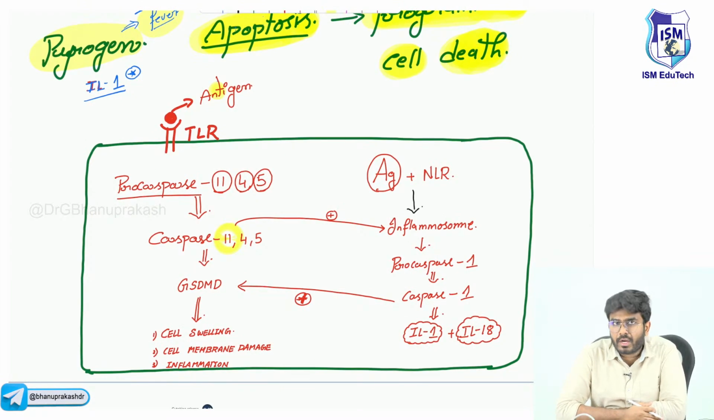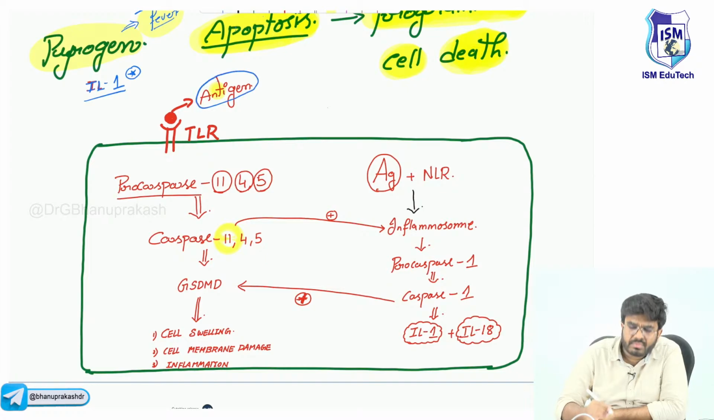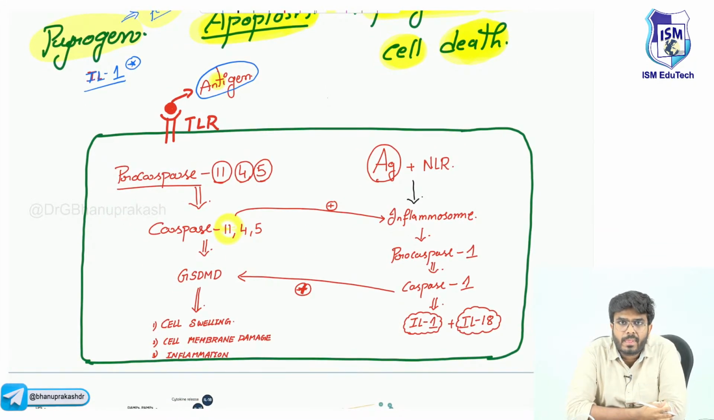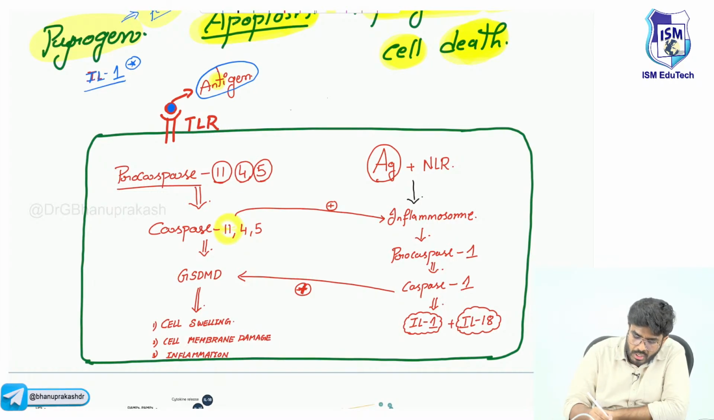Now this pyroptosis, listen here. See, there is an antigen. Now the antigen might be bacteria, Salmonella or Shigella bacteria. It was actually discovered with those organisms. So let's take a bacterium, the bacterial antigens. Now this bacterial antigen is going to come and bind with a receptor on the cell. Who recognizes these antigens? Toll-like receptor.